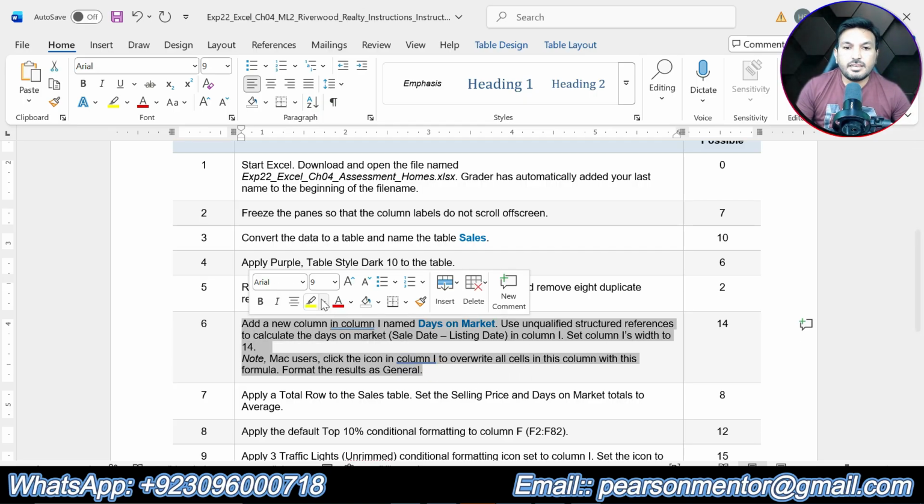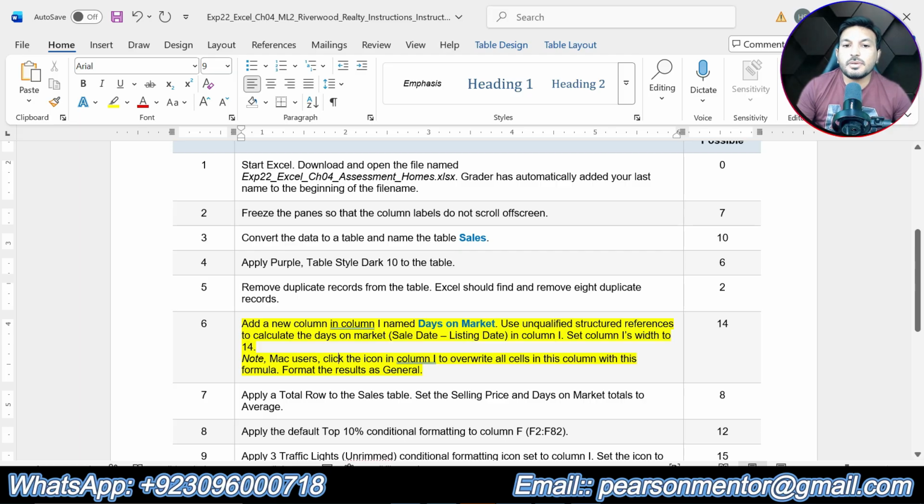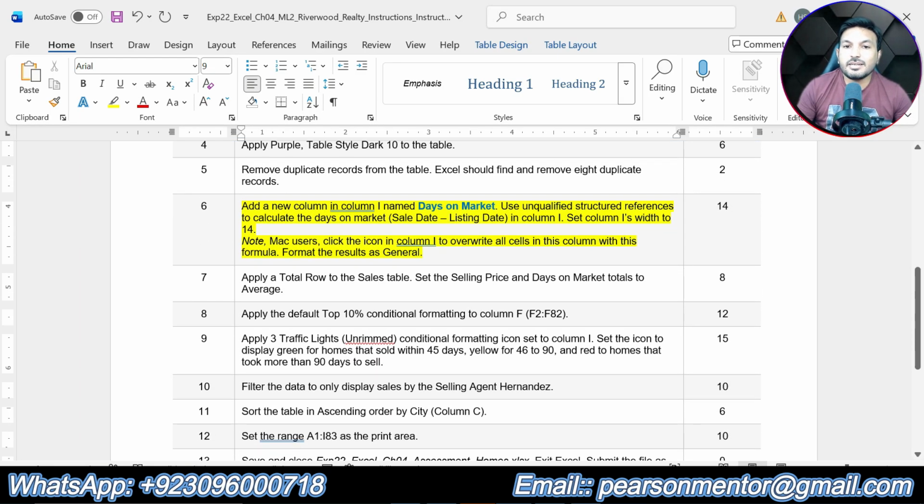Step number 6 is saying add a new column in column I named days on market. Use unqualified structure references to calculate the days on market in column I. Set column width to 14 point. So basically in step number 6 we are supposed to add a new column to the table that should be days on market. Then we are supposed to calculate days on market and the formula will be sales date minus listing date.